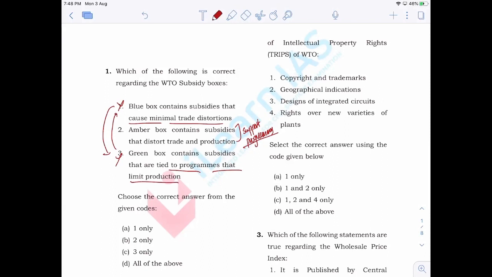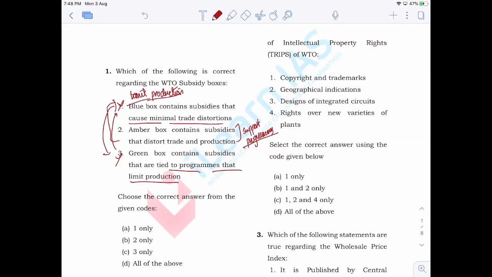Now, blue box is essentially amber box, but those items included in blue box have extra conditions. That is, it is tied to certain programs that limit production by farmers. So all those items included in amber box for which there is some kind of limitation in production are considered to be part of blue box.